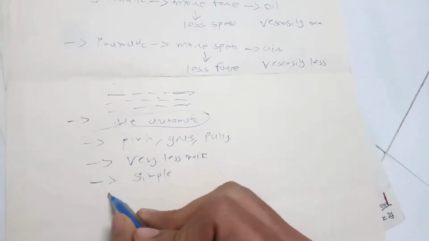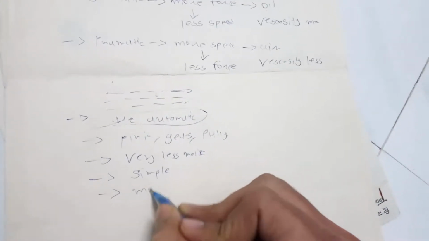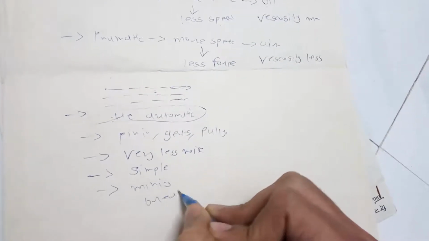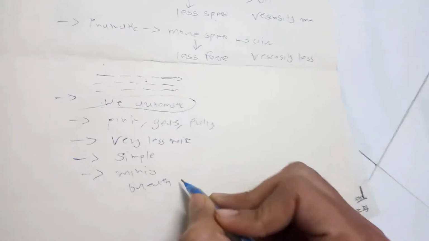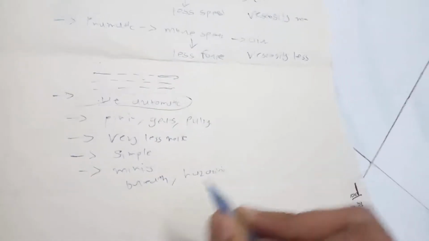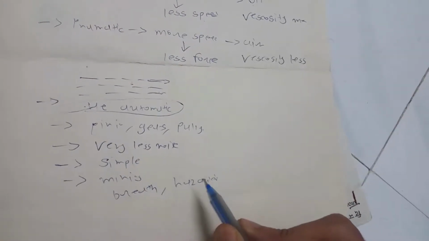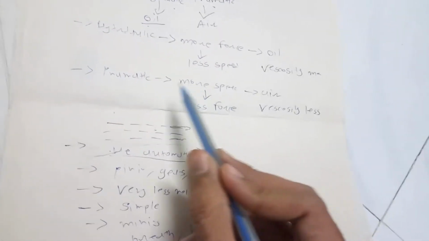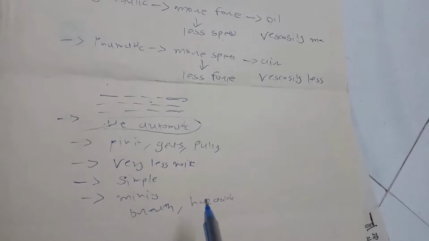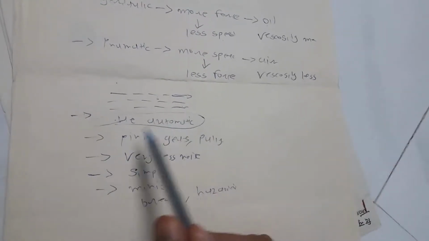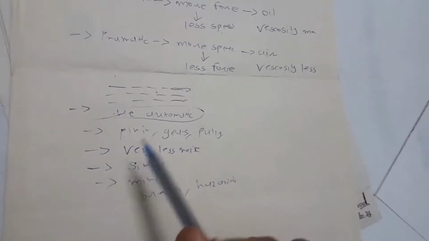so maintenance is very easy to handle. And there are some sites such as mining, where workers can't even breathe, and this is very hazardous for health. Okay, so we can't use humans everywhere, so we can use hydraulic and pneumatic system, automatic system there, so we don't need to put humans there. So these are some uses and applications. I will tell you about this in my next upcoming videos.